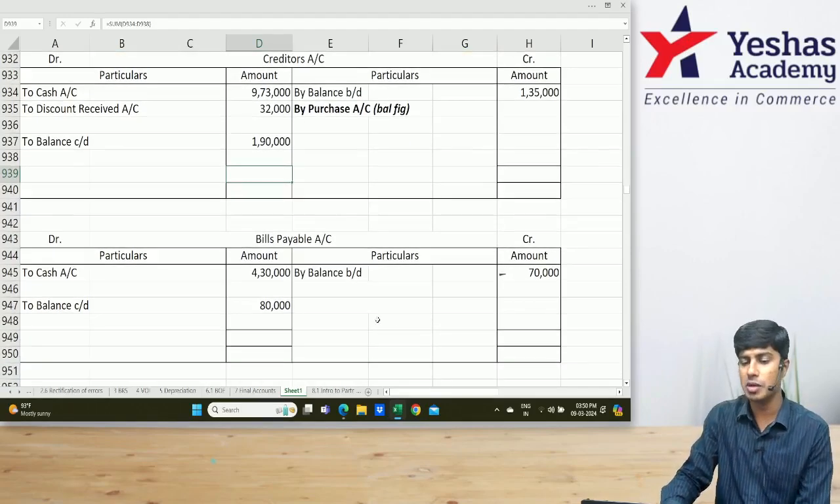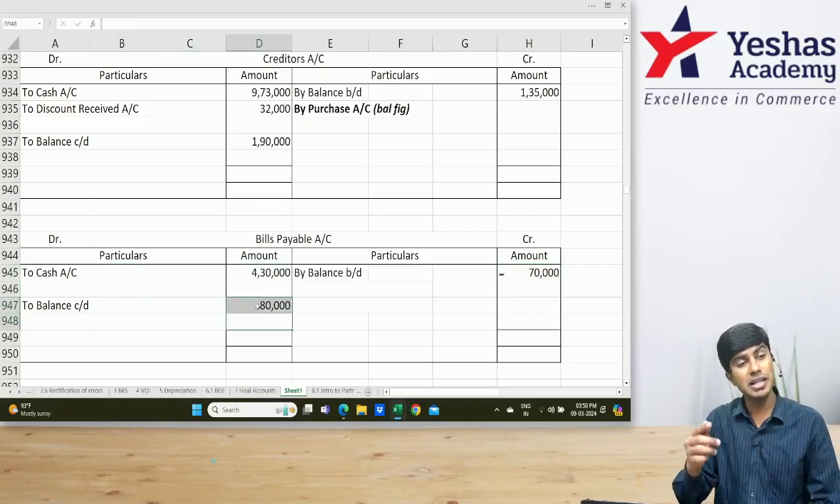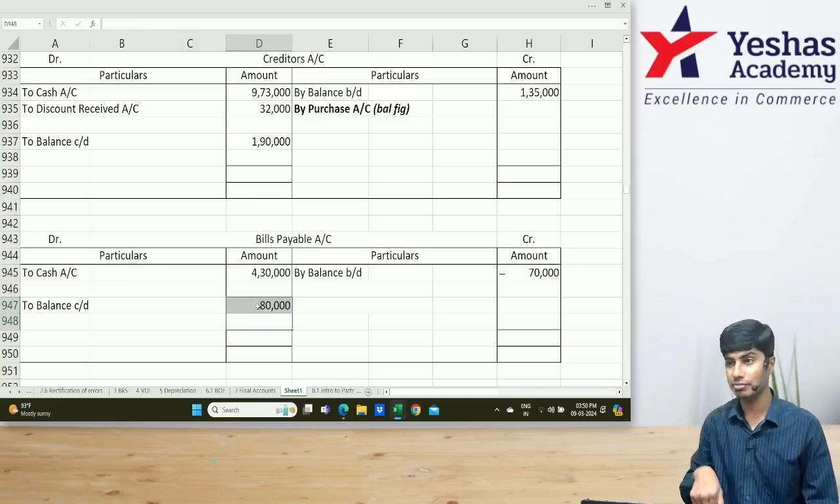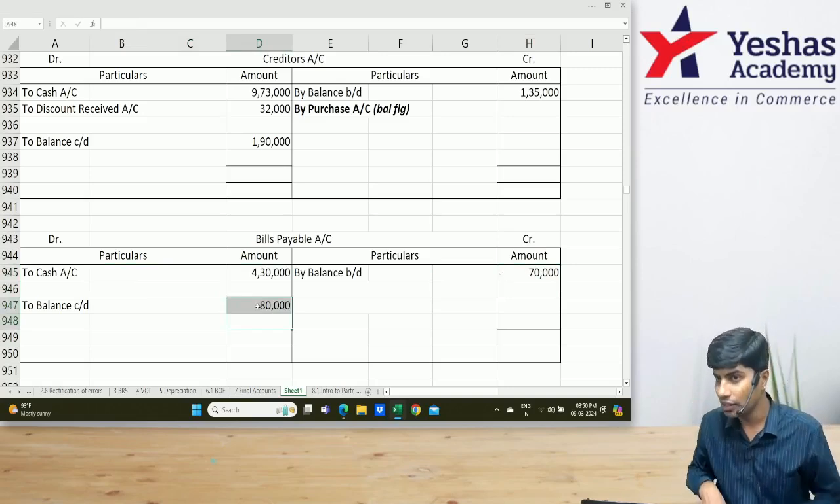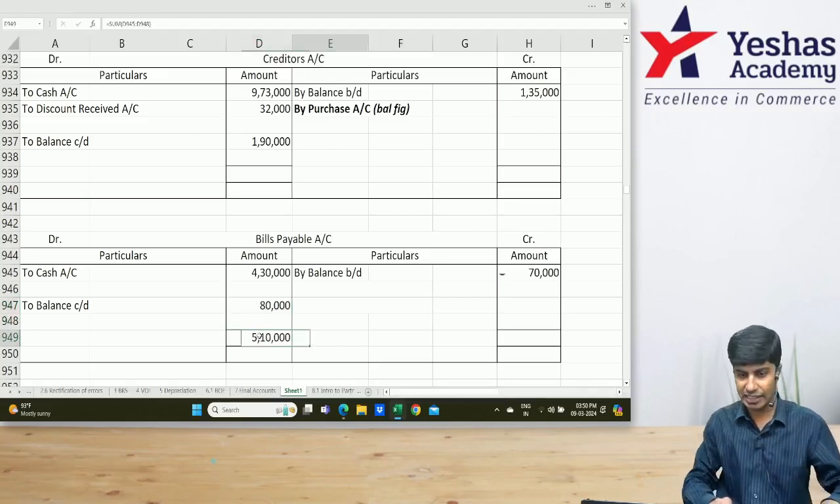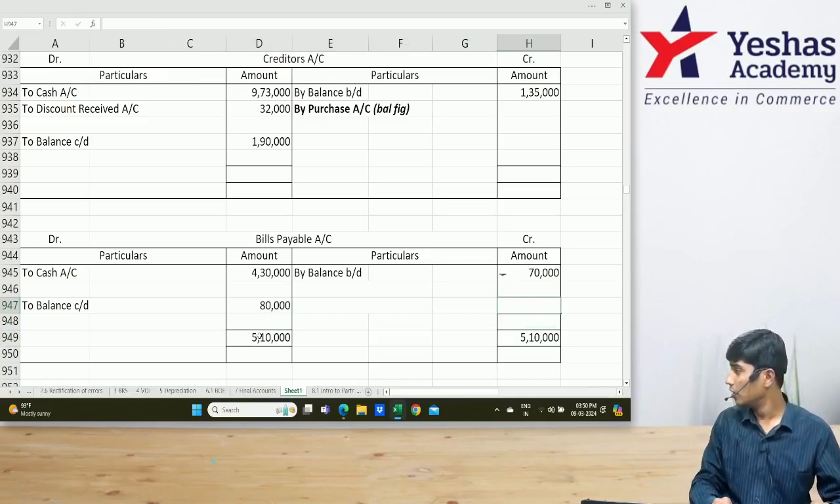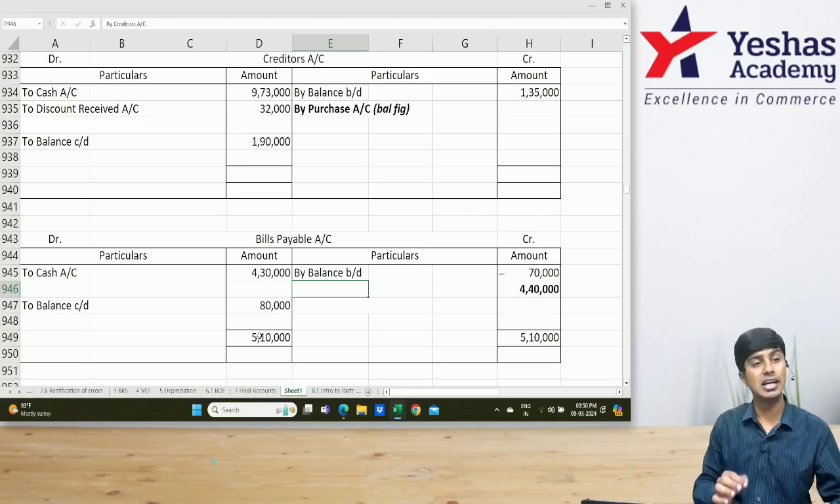Right below this you have bills payable. Bills payable opening 70. Am I right? Matured 4 lakh 30 and still 80,000 pending. How? There are certain bills accepted during the year. How much is that? 430 plus 80, 5 lakh 10. 5 lakh 10 minus 70, 4 lakh 40,000 is the bills raised on us by somebody and we have accepted it.